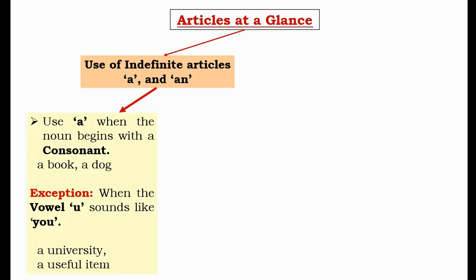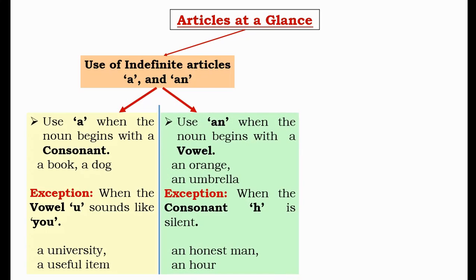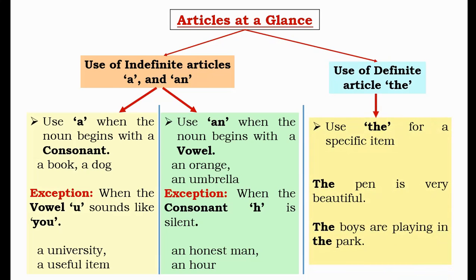For an, use an when the noun begins with a vowel, such as an orange, an umbrella. Exception when the consonant h is silent, such as an honest man, an hour. Use of definite article the. Use the for a specific item, such as the pen is very beautiful, the boys are playing in the park.